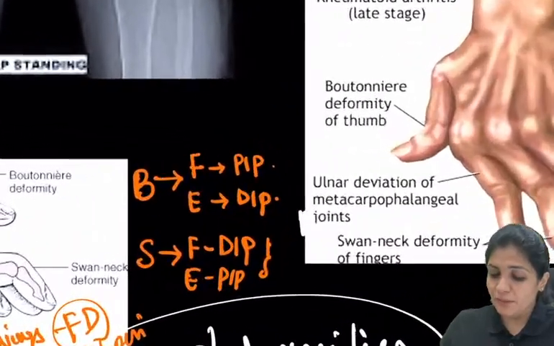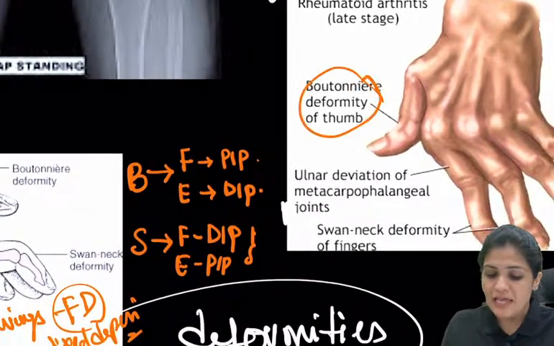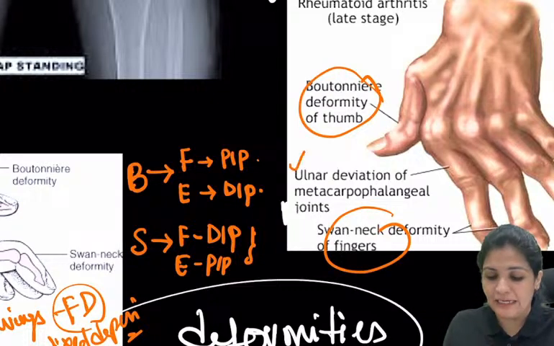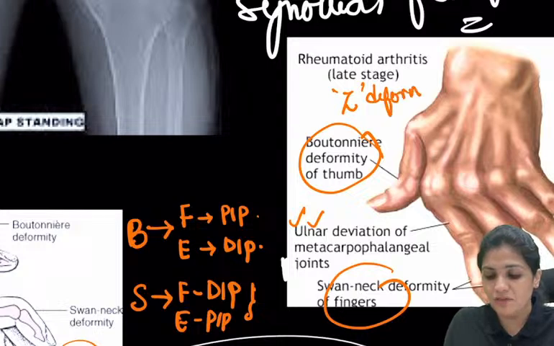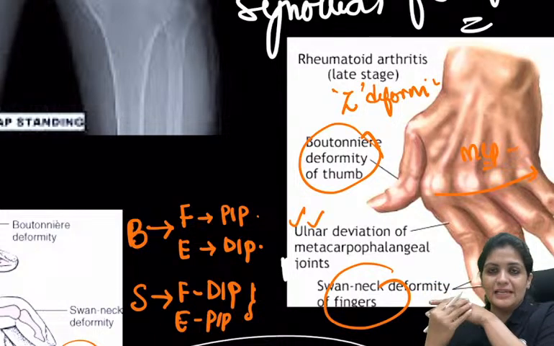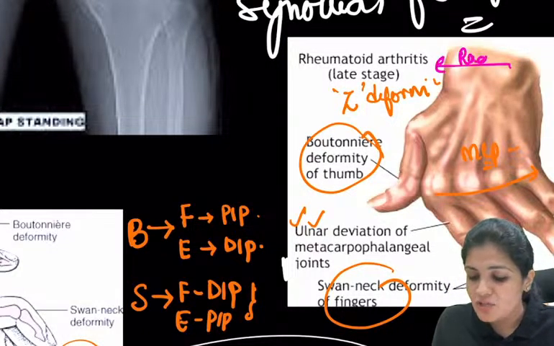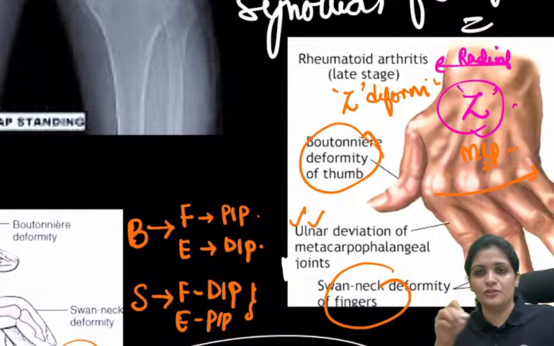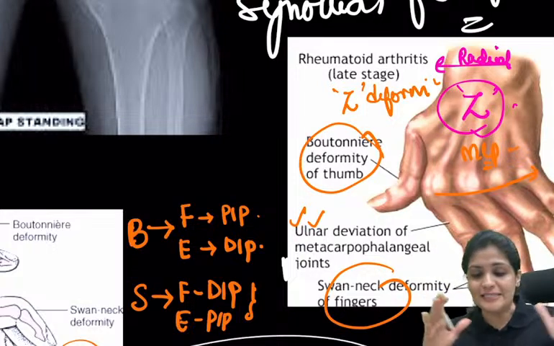So one more thing you have to remember is all these deformities occur in the hand. We are done with Boutonniere's, we are done with swan neck, and the other things are ulnar deviation, and there will be a Z deformity also. So what is ulnar deviation? This is the deviation of all the MCPs towards the ulnar side. So this is the ulnar side, right? Everything deviates towards the ulnar side, that is called ulnar deviation, and the wrist deviates towards the radial side. So this is nothing but your Z deformity. Z deformity is one towards one side, the other towards the opposite side. So MCP is towards ulnar, wrist towards radial. This is called the Z deformity.